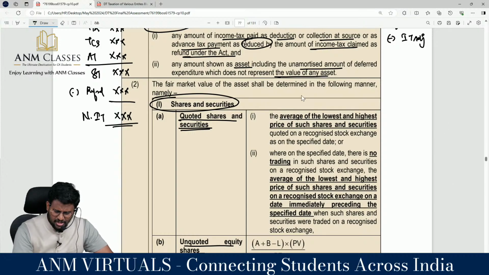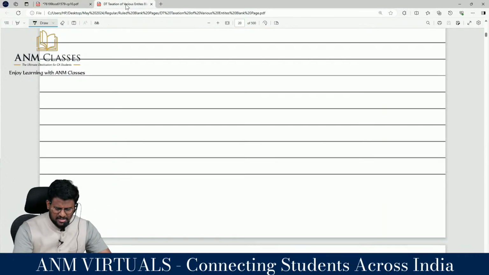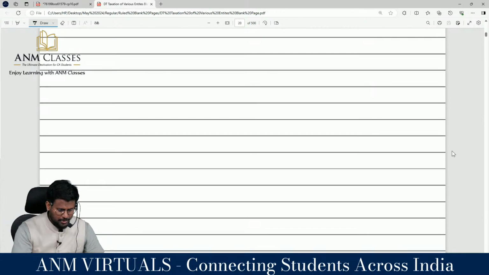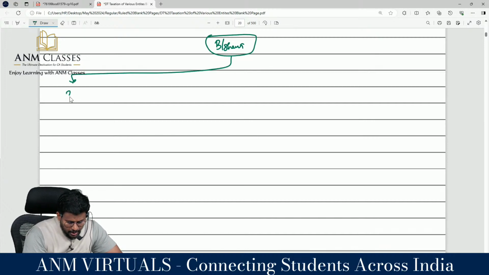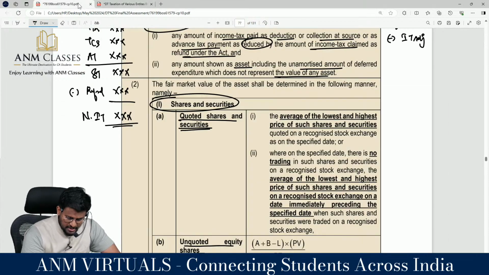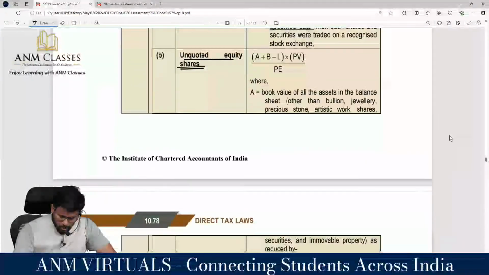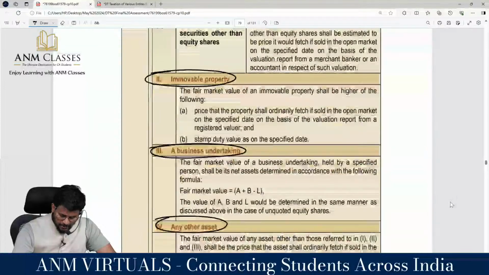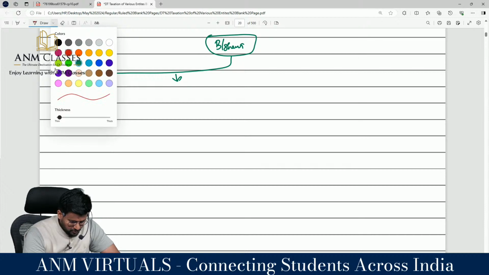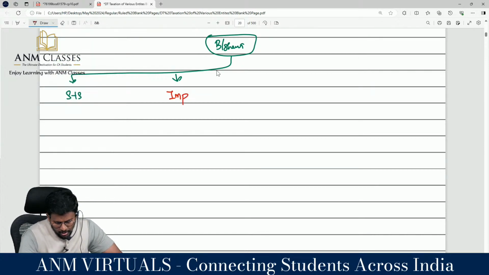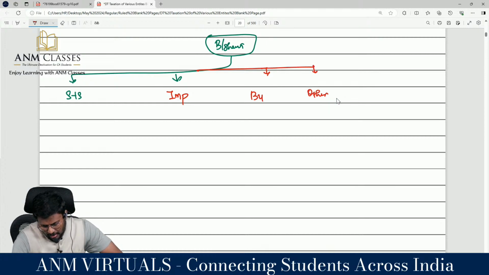The fair market value of assets shall be determined in the following manner, namely shares and securities. That means your assets have to be classified like this. So we are going to analyze your balance sheet. In a trust's balance sheet, what is likely to be number 1? Shares and securities. The second one is immovable property. Third one, business undertaking. Fourth one, other asset. So these are the main classification of assets.